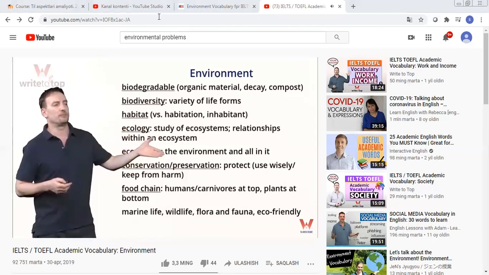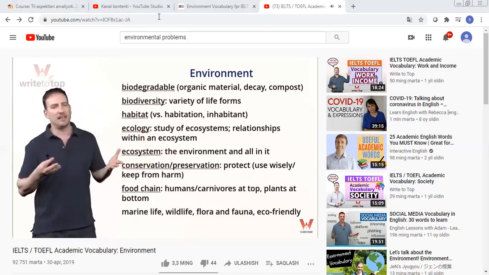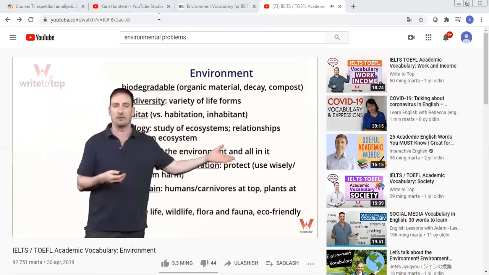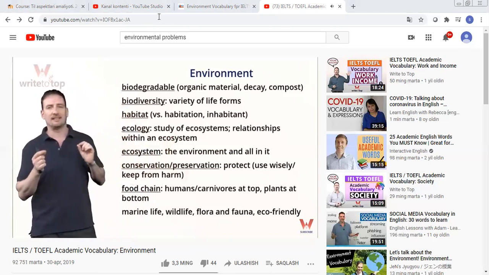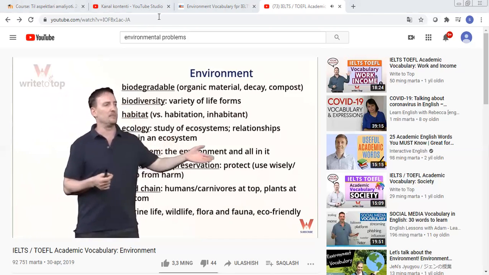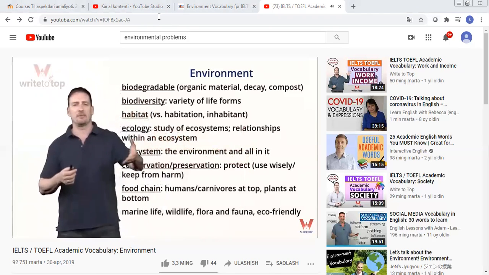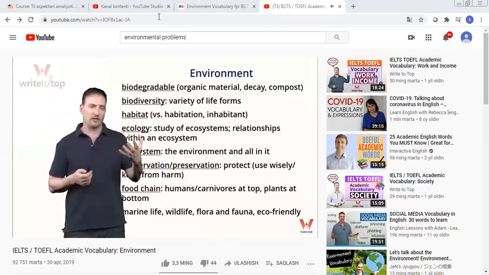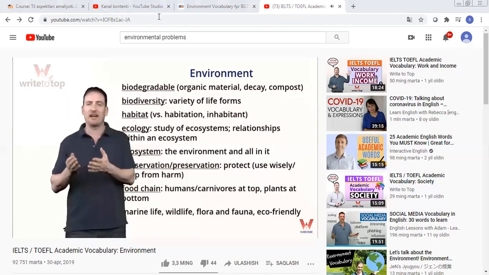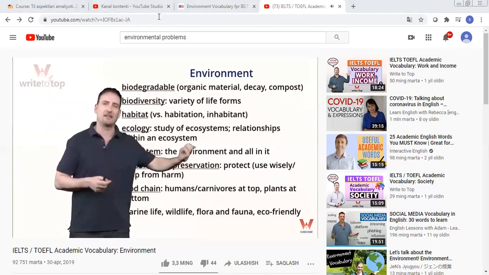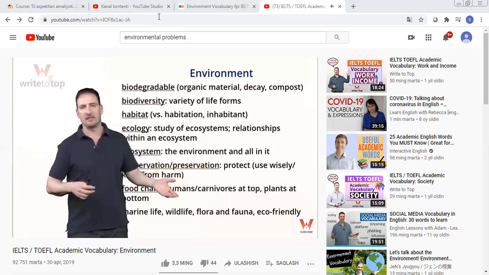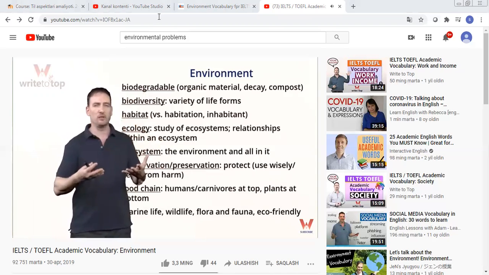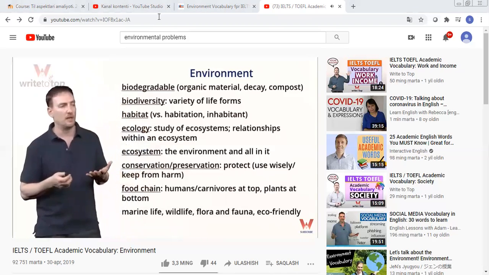Now, conservation and preservation. In most cases, you can use these as synonyms if you're talking about basically protecting the environment or protecting something. There is a slight difference though. Conservation basically means using wisely. So for example, let's look at forests again. A conservation approach means every time you cut down a tree, you plant a new tree. That way, one tree is less, one tree is up, everything balances out, and you can maintain this forest and use it for a very long time.